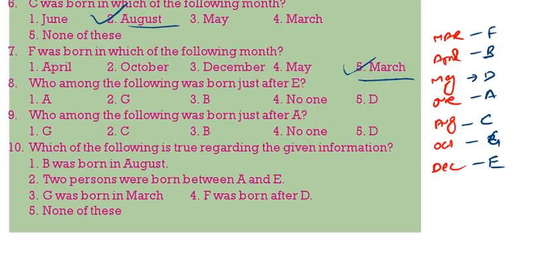Who is born just after E? No one. Who is born just after A? C. Which of the following is true regarding the given information? B was born in August, not correct. Two persons are there between A and E, that is definitely correct.